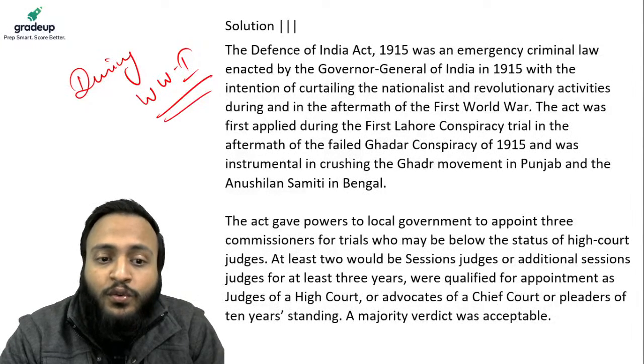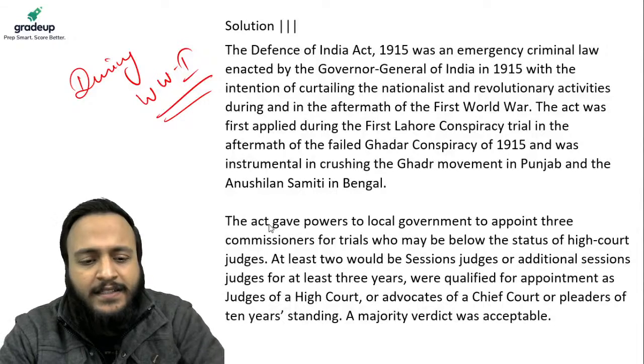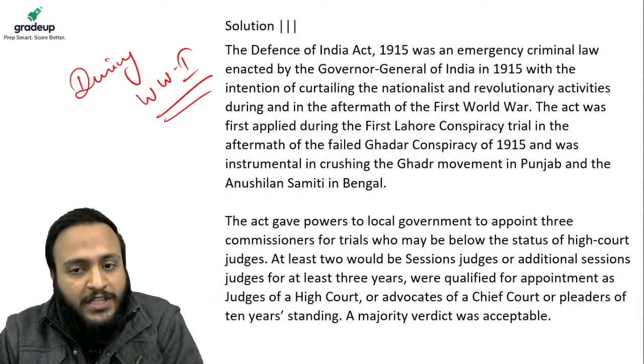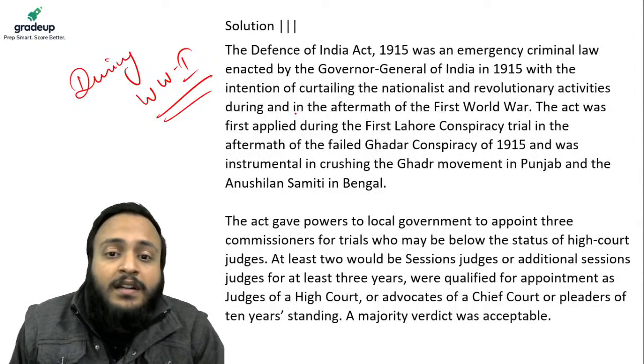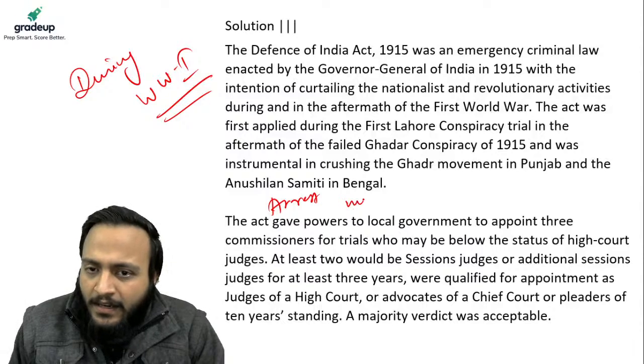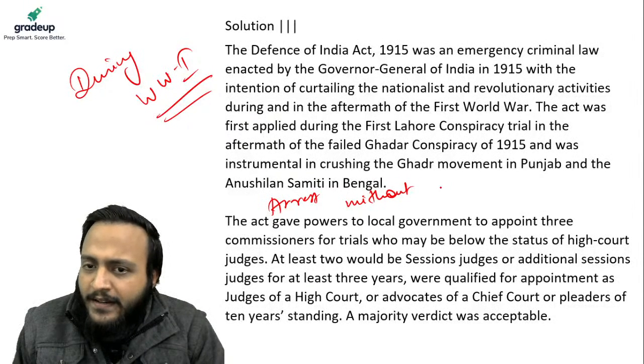Clear? So whosoever planned any conspiracies against the British Empire in India was subjected to arrest without any trial.